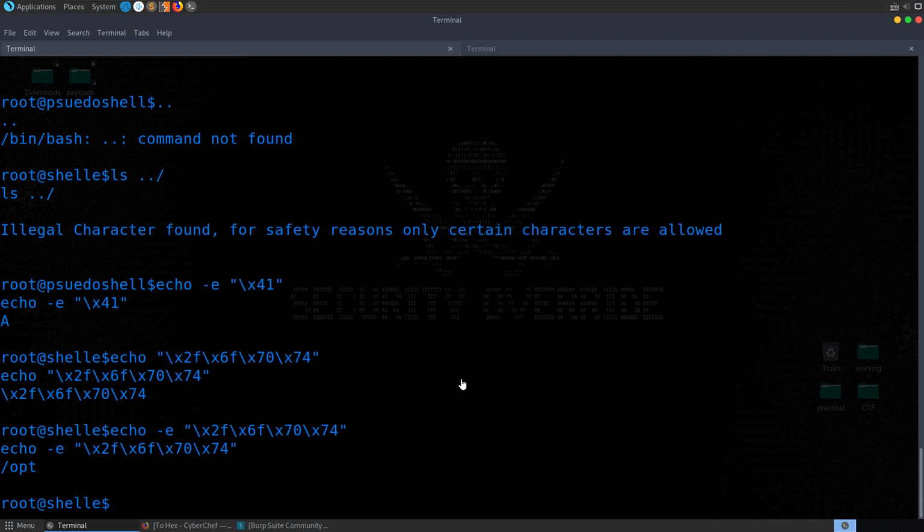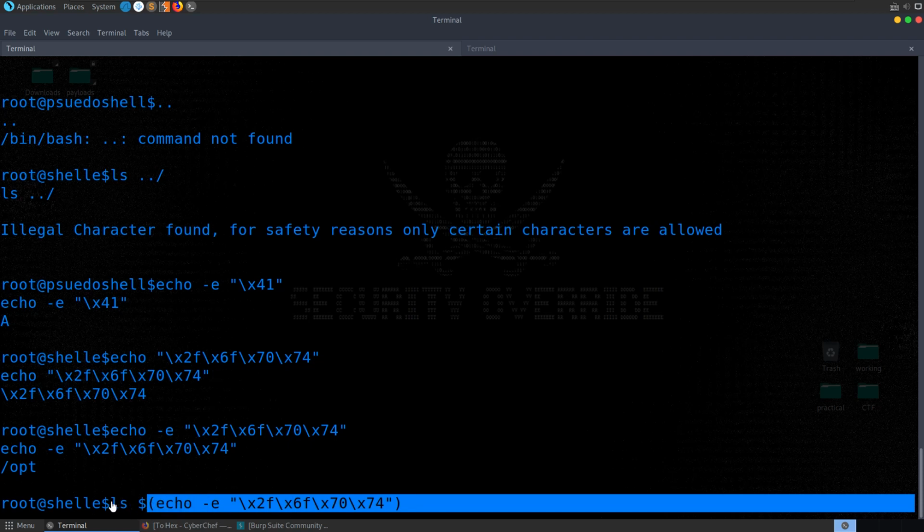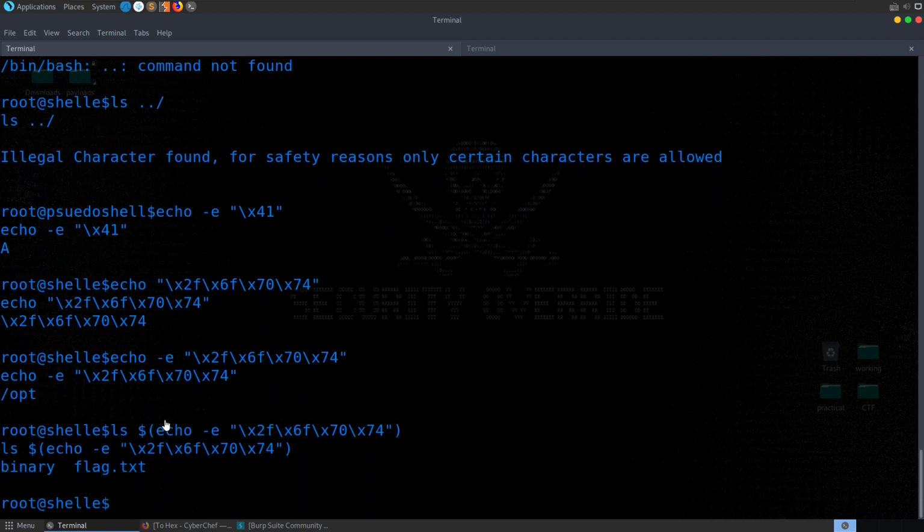So now we can just try and say, well, if we do ls and then pass in another command, in this case echo, so we're going to execute echo -e and /opt inside of these brackets. This is going to be executed, and then the result of this is going to be passed to ls, which means if we run that, we'll see that we've got this flag.txt in there.